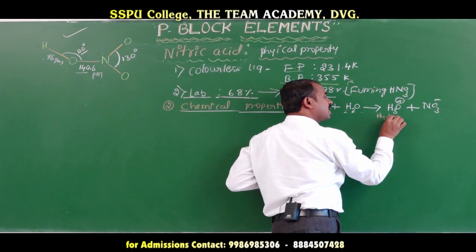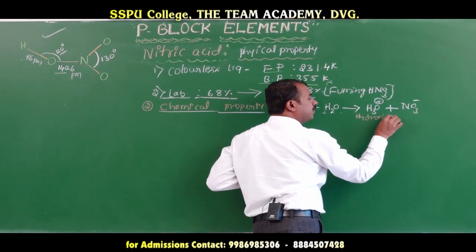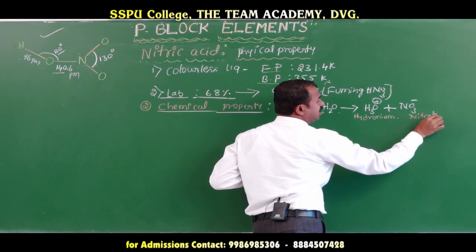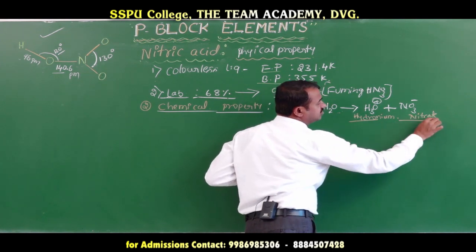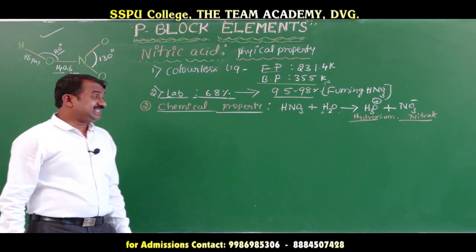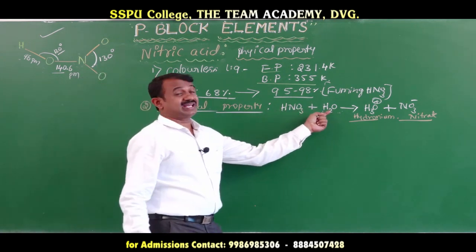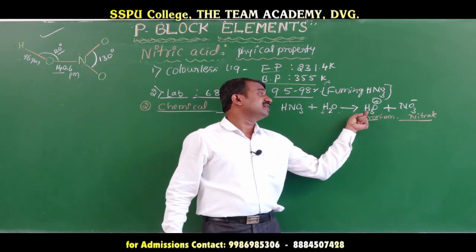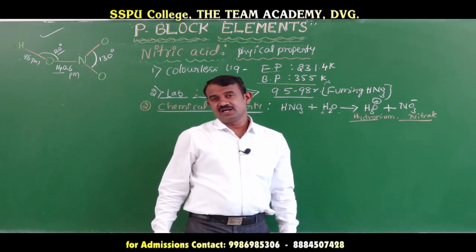Hydronium ion and nitrate ion, both are ions. It shows acidic properties, acid hydrolysis, H plus H2O gives H3O plus, the hydronium ion.